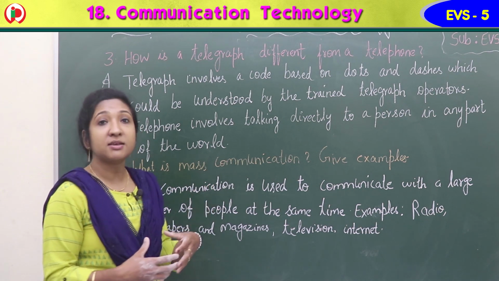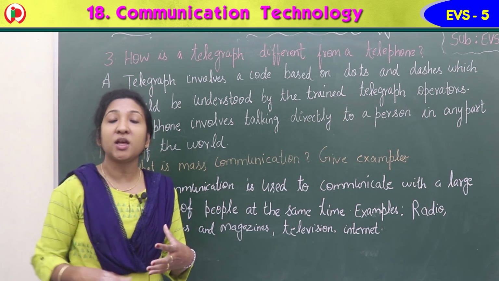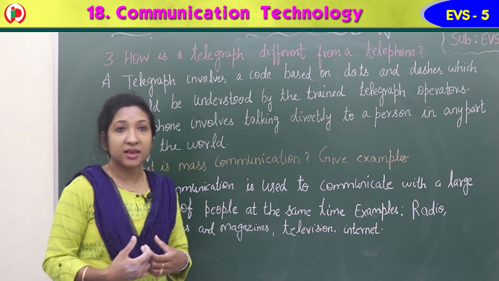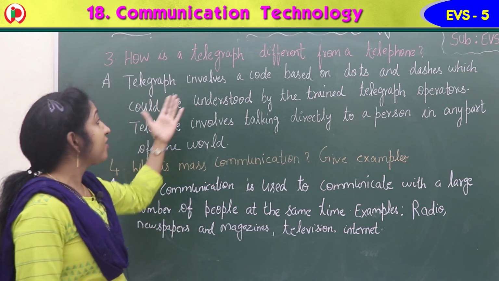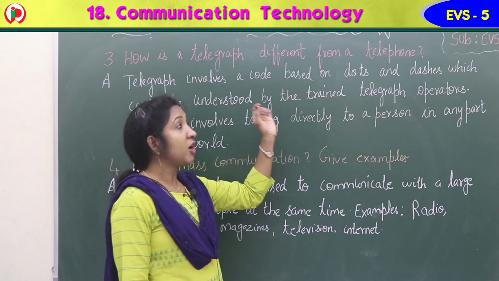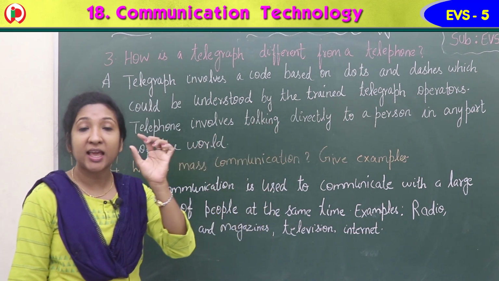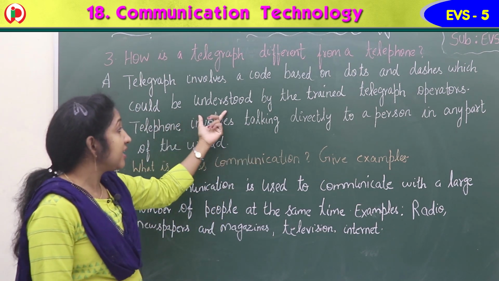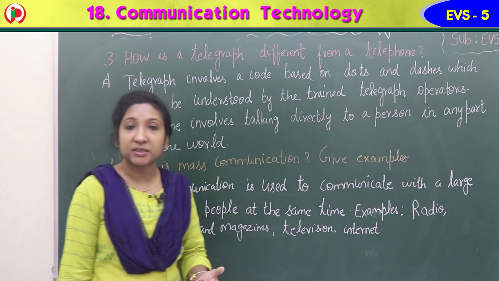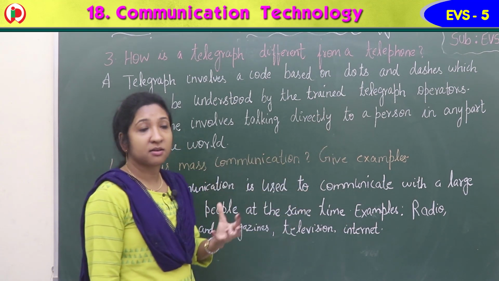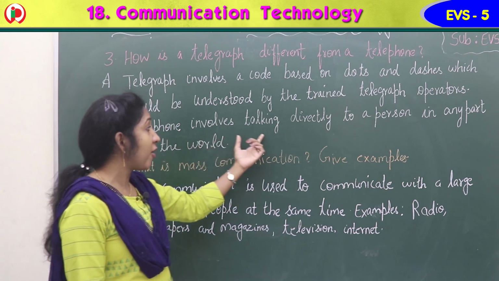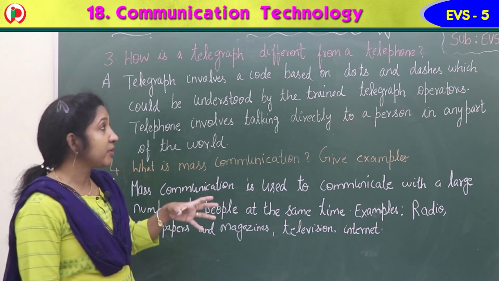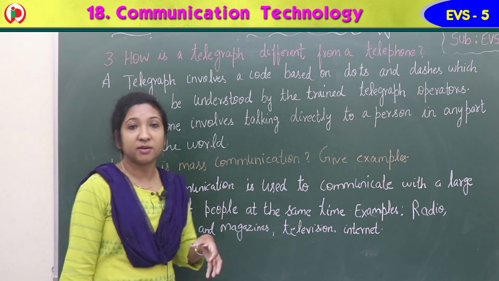Yes. Then telephone means we can directly talk to people anywhere in the country or outside the country. So answer, telegraph involves a code based on dots and dashes. Telegraph contains a code of dots and dashes which could be understood by the trained telegraph operators. Only they can understand that. Telephone involves talking directly to a person in any part of the world. That is the difference between telegraph and telephone.